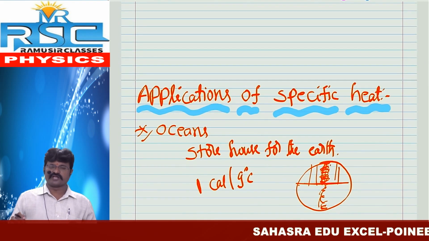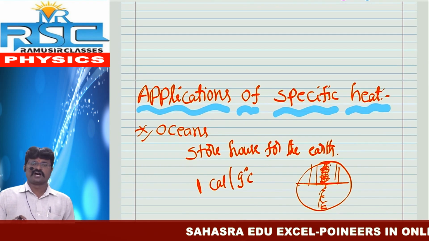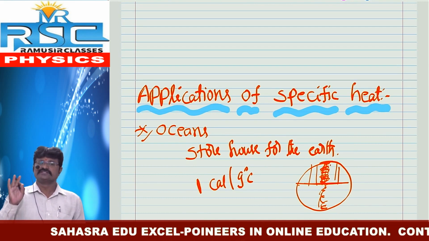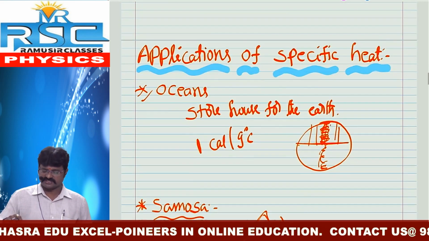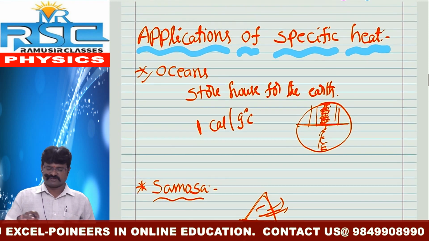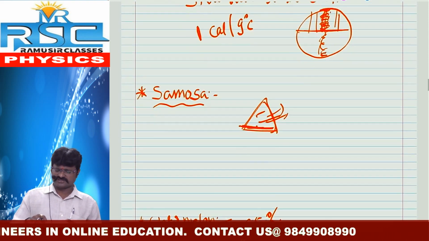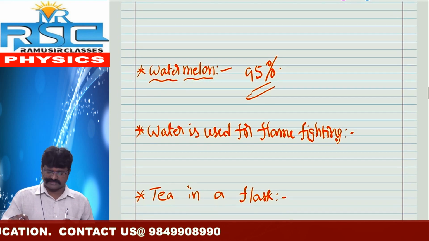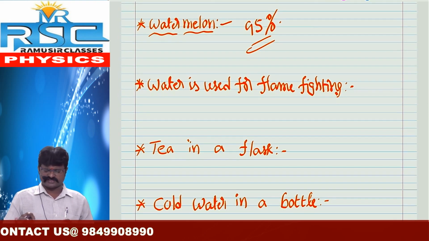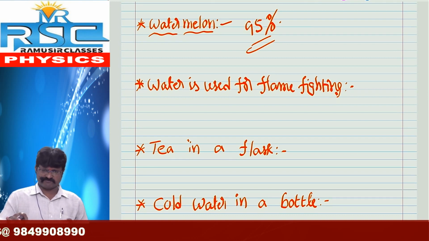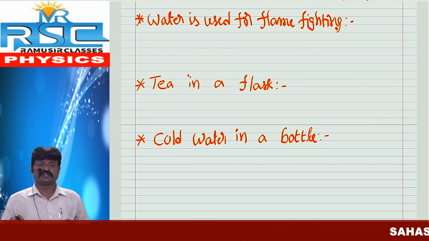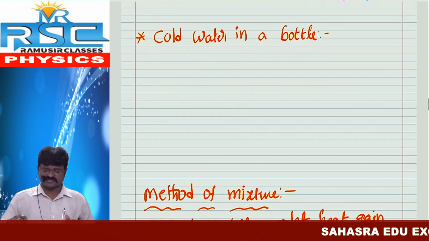Next, applications of specific heat. According to our textbook, only 3 applications are there: first oceans, second samosa, and third watermelon. But we already discussed some more: water is used for flame fighting or fire fighting, tea in a flask, and cold water in a bottle. These are the applications of specific heat.